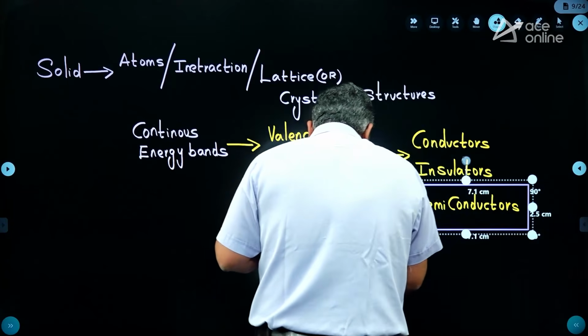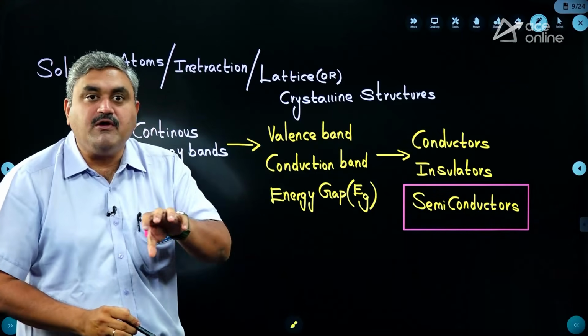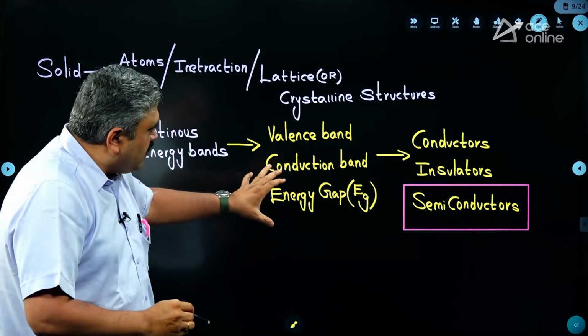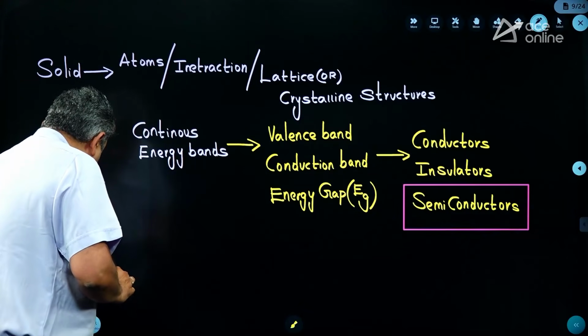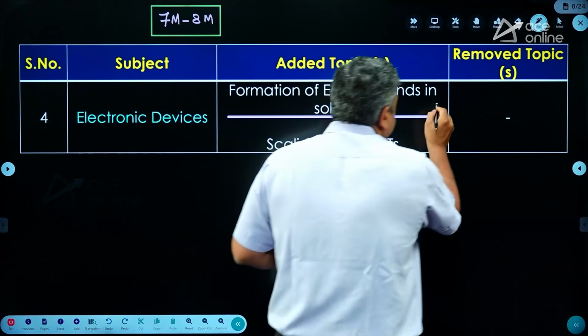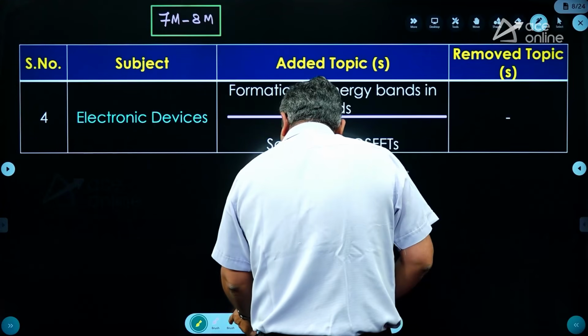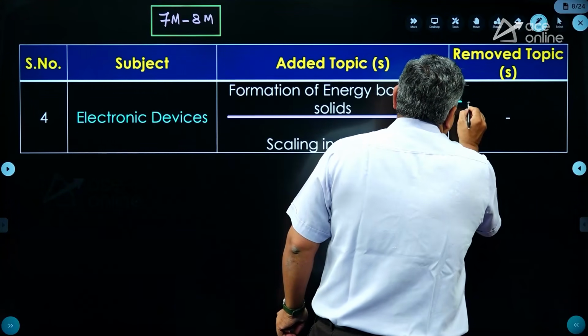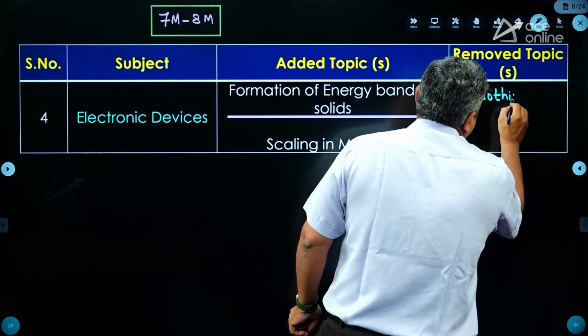So this is an introductory part that you will first study before starting the concept of diode. So that is what he is saying here. So there is nothing new in this topic. Whatever the formation of energy bands in solids that he has specified, the topic that you are studying here is nothing new. It's the same topic that is already studied.